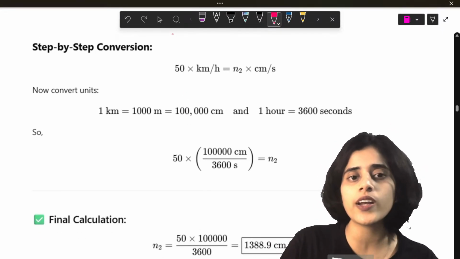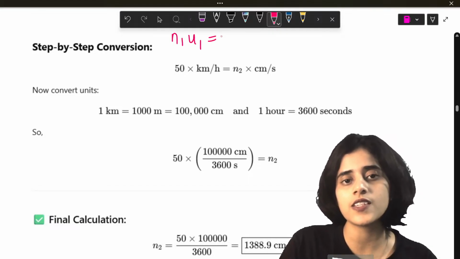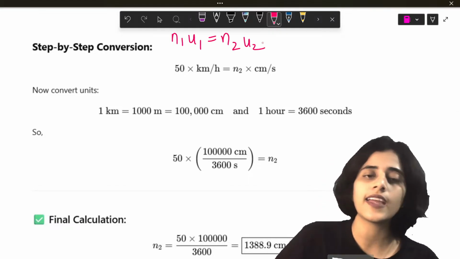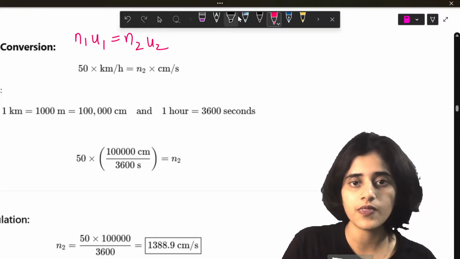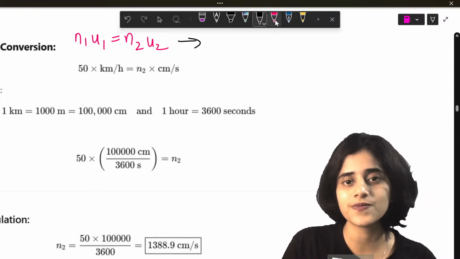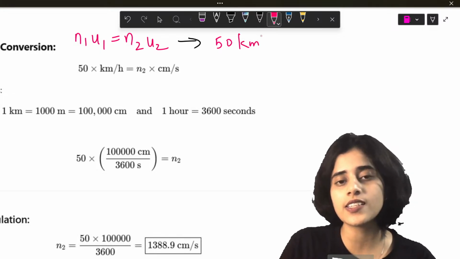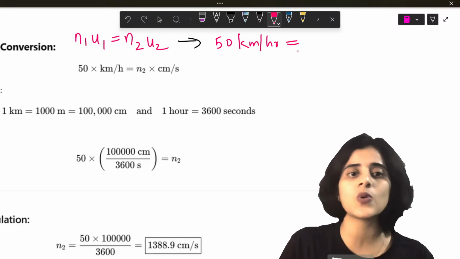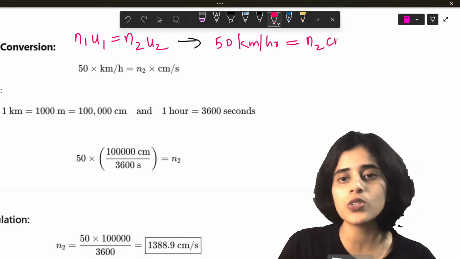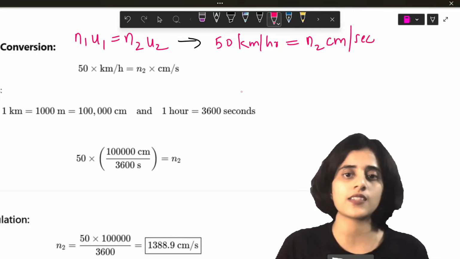So N1 is 50, U1 is kilometers per hour, which is equal to N2 into centimeter per second.